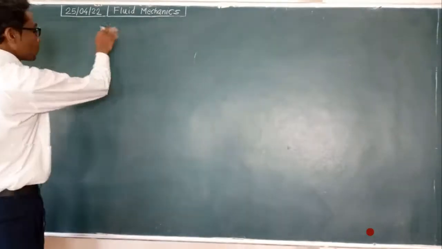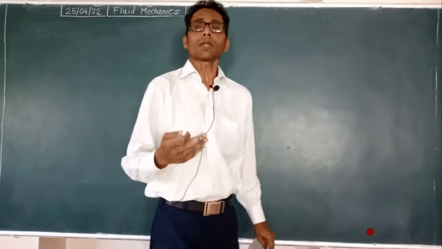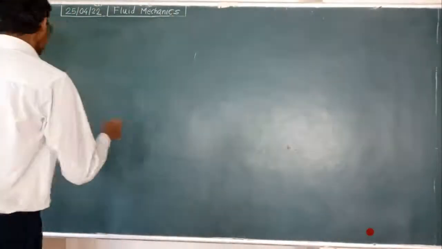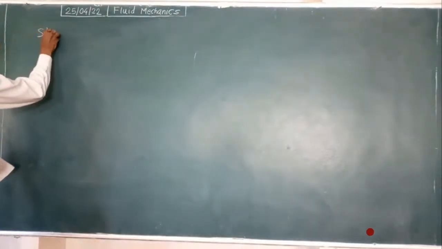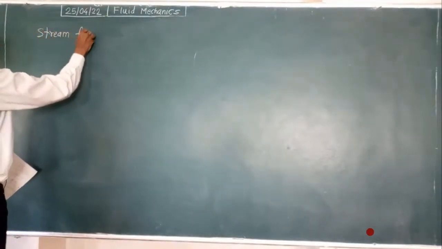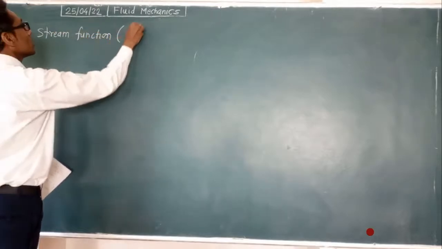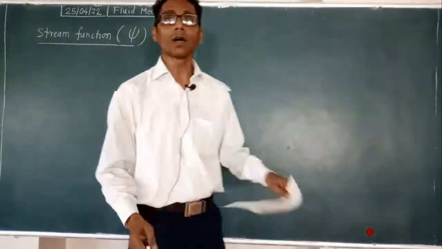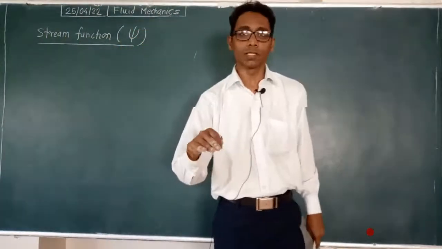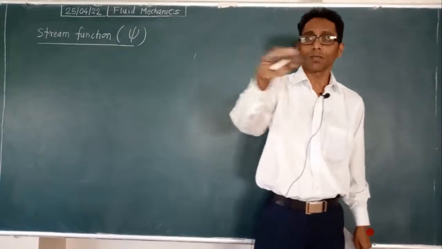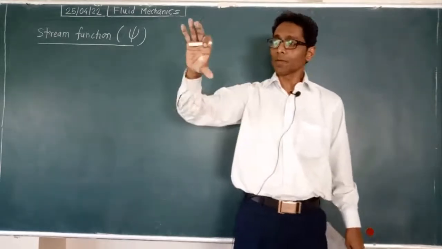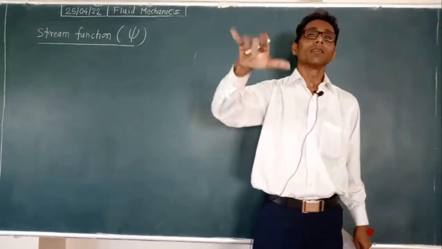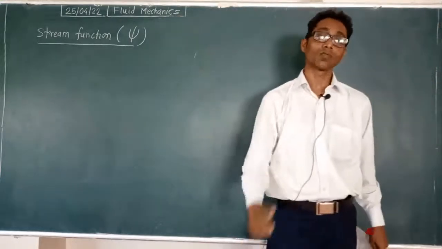So likewise velocity potential, which is a scalar function, again one more function we use, that is called the stream function. Now what is the use of this stream function? Stream function is used to find the discharge between two streamlines. In theory or in practice we see that the flow is flowing along some lines. These lines are called streamlines. So if we want to find the discharge passing between two streamlines, the stream function helps us find that discharge.